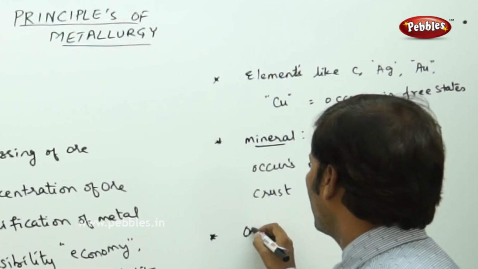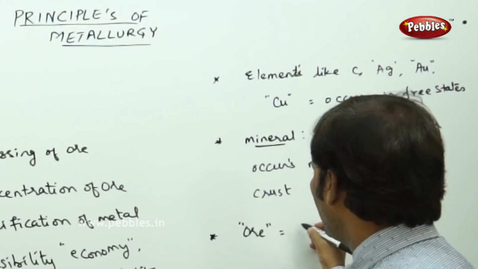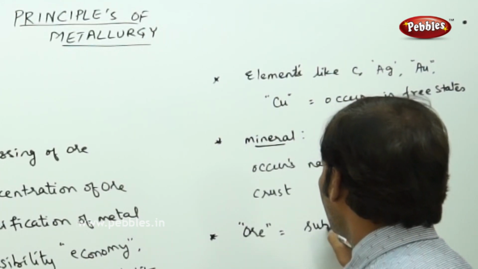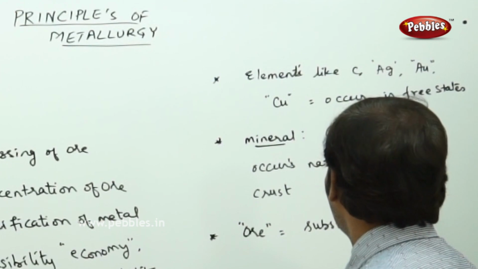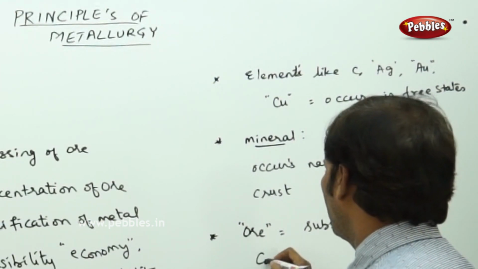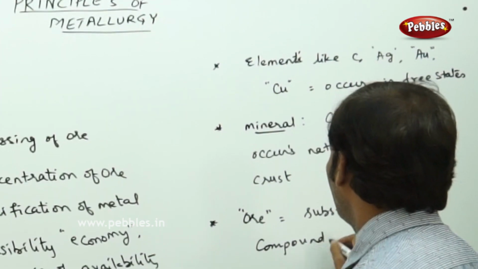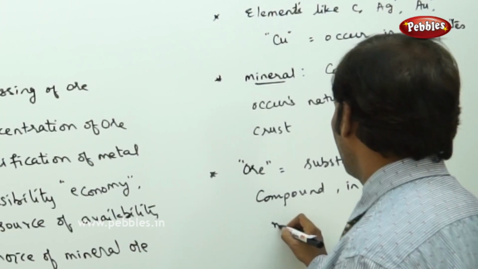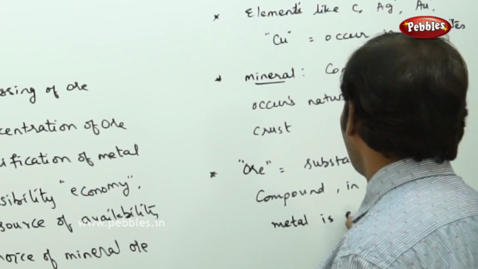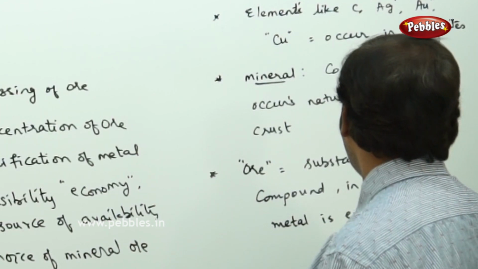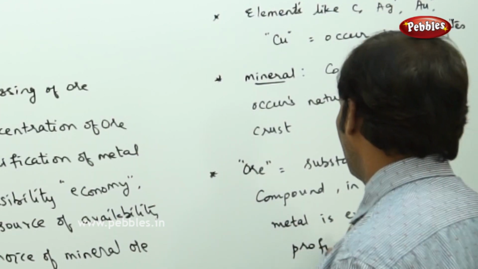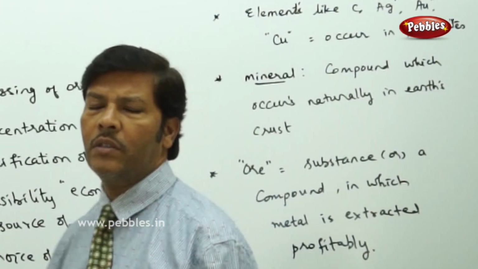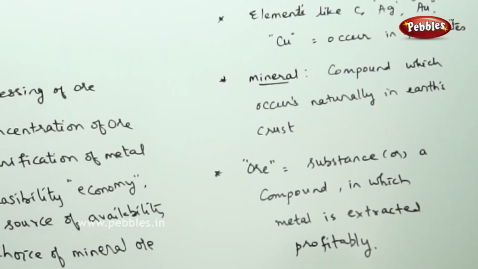And an ore is a compound or a mineral, a substance in which metal is extracted profitably. So this comes under the introduction of the metallurgy.